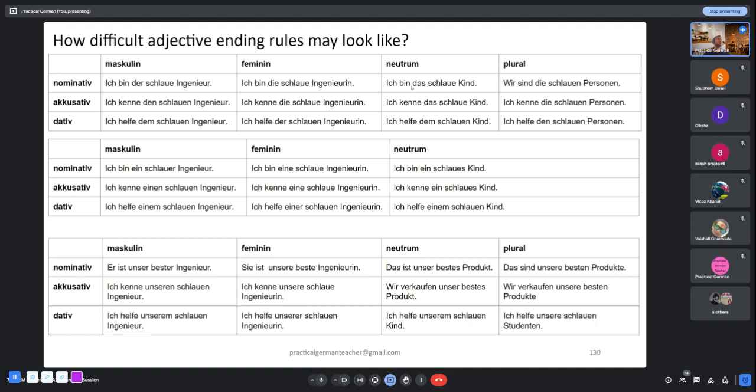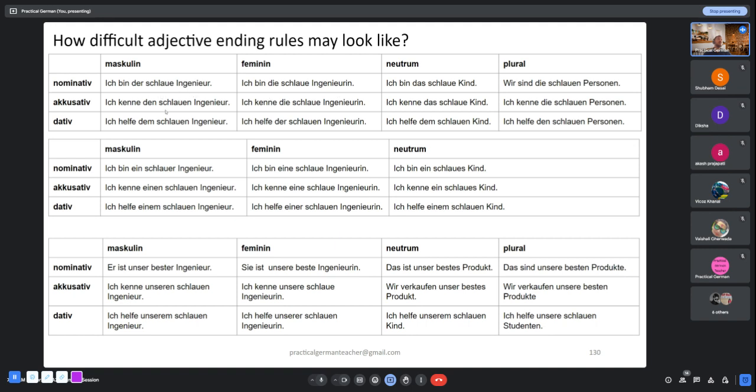The third sentence is ich bin das schlaue Kind. I am the smart kid. By the way, schlau means smart or clever. Kind means kid. Here Kind is neutrum, and it finds itself in nominative case. Wir sind die schlauen Personen. We are the smart people. Here Personen is plural and it finds itself in nominative case because the verb is sein. Let's look at the next row of sentences.